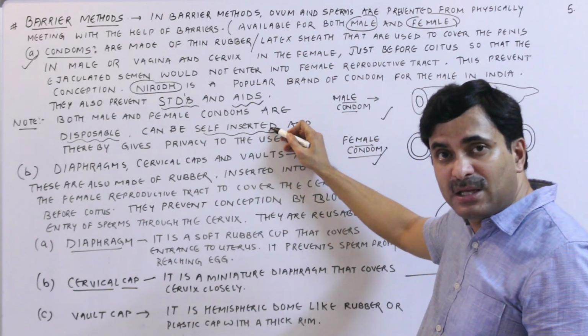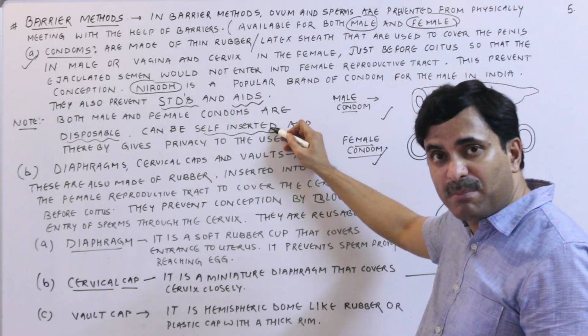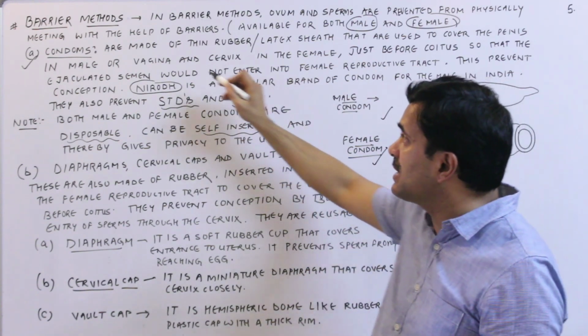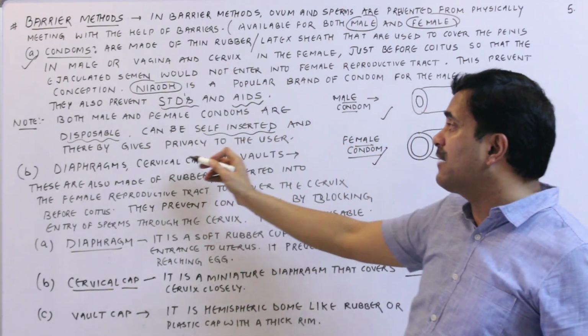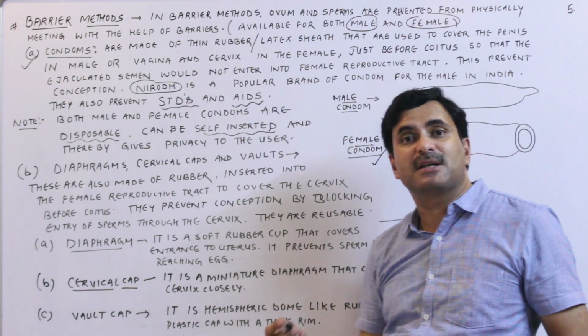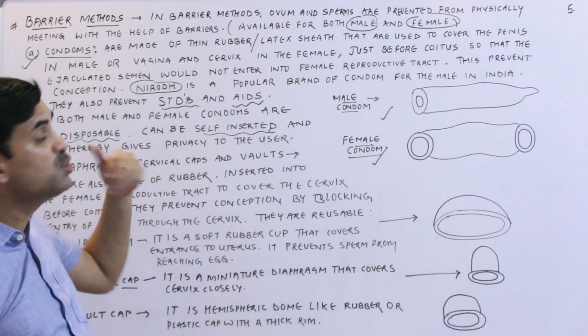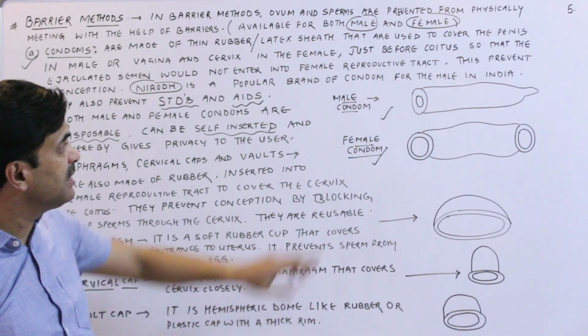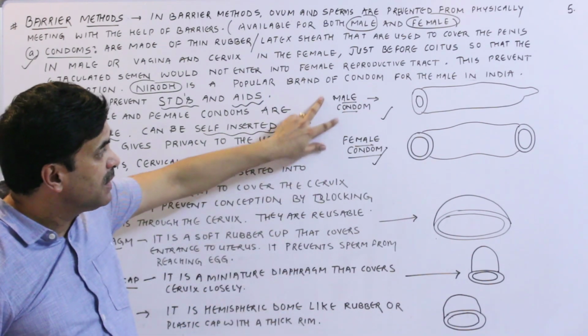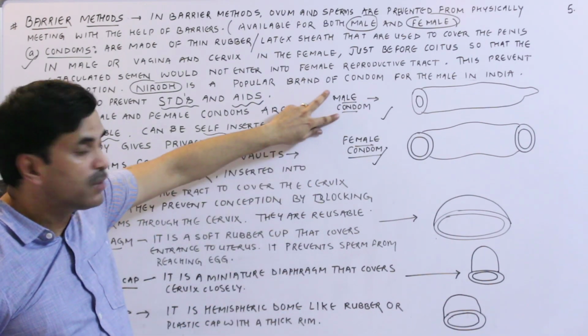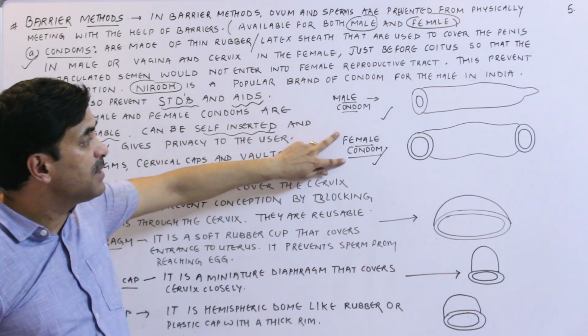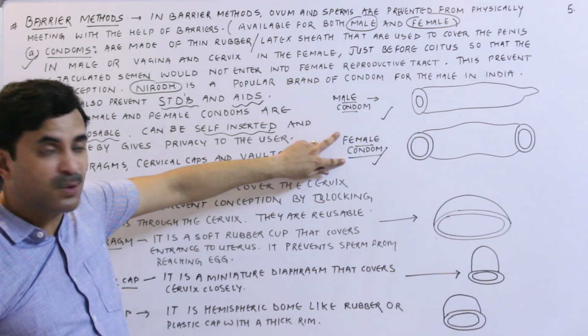In the case of the male, it can be inserted on the penis, and in the case of the female, it can be inserted in the vagina and cervix. And therefore, it gives privacy to the user. It gives the entire privacy to the users, and that's why they are user friendly. This is the male condom and this is the female condom. Male condom is inserted on the penis, female condom is inserted in the cervix or the vagina.